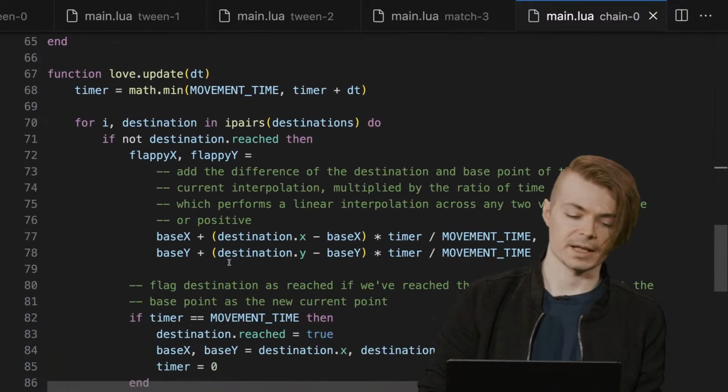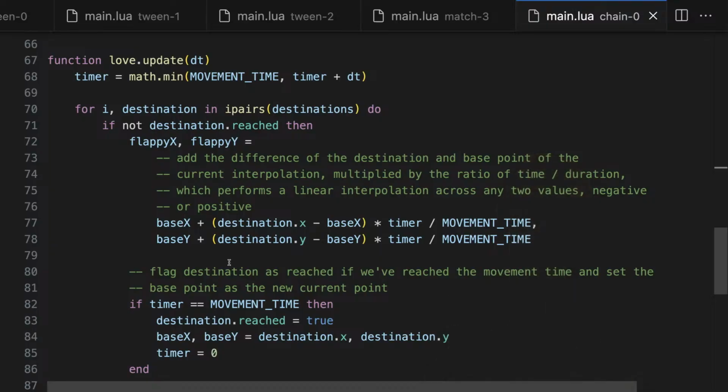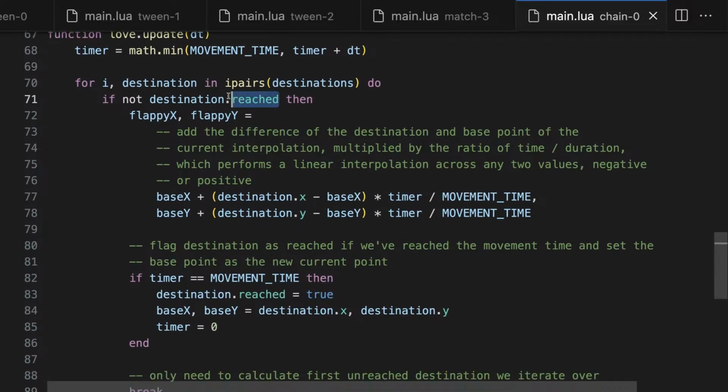So if we come down here to update, we're not using Timer at all here. This is just our own in-house implementation of this idea. But we can iterate over all of the pairs in that destination that we looked at and say, okay, if it wasn't reached, we'll just set our x and y to be the interpolated next value of whatever the destination is relative to our base. And thus far, we've only been interpolating from 0 to 255 effectively. With timer.tween, we could set the start point and end point however we want to.